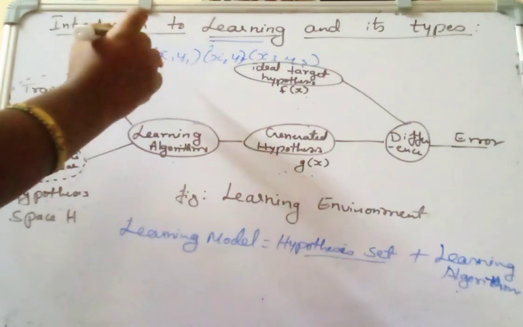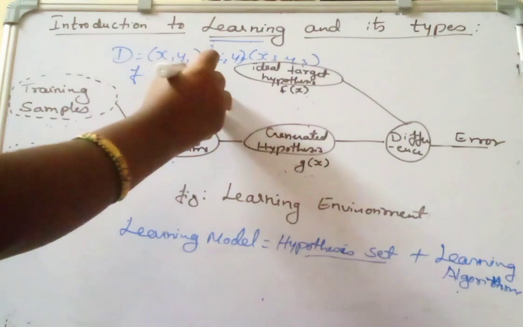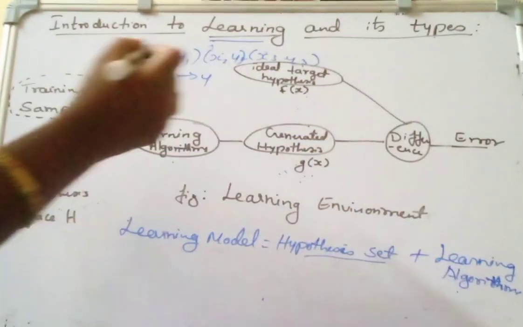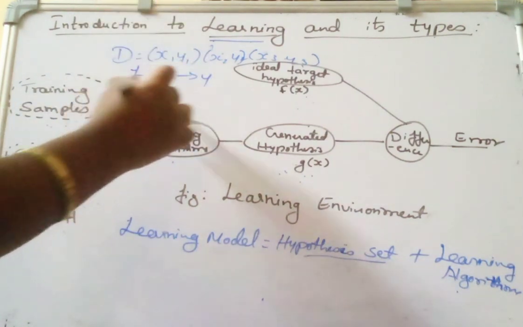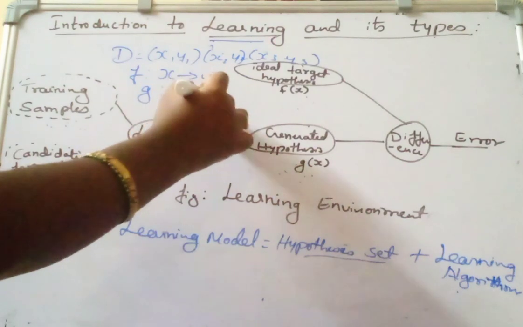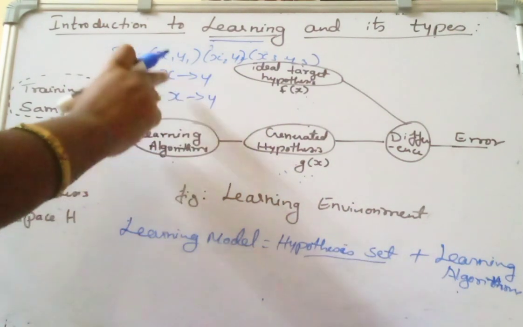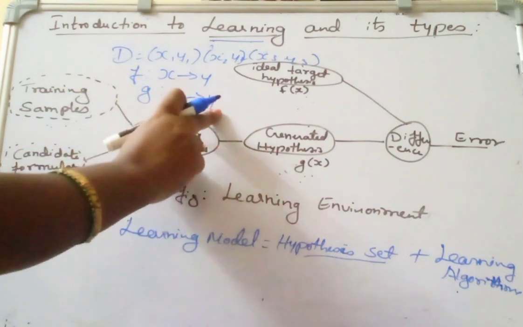Let the unknown target function be f, where f is a function from X to Y, and the generated target be g, which is the expected one, again a function from X to Y, where X represents the input and Y is the output.